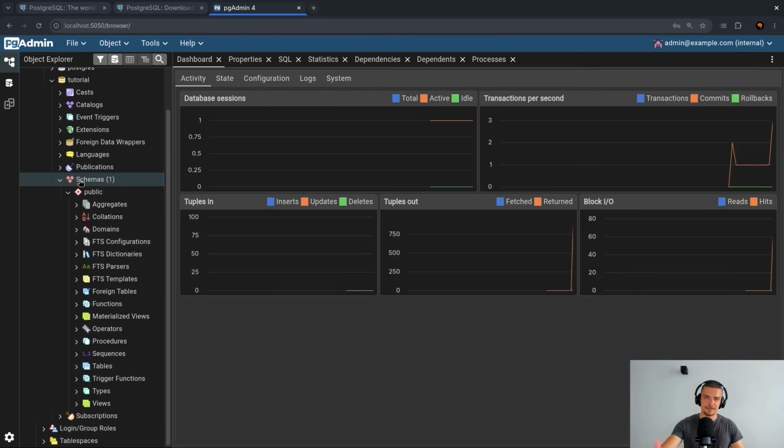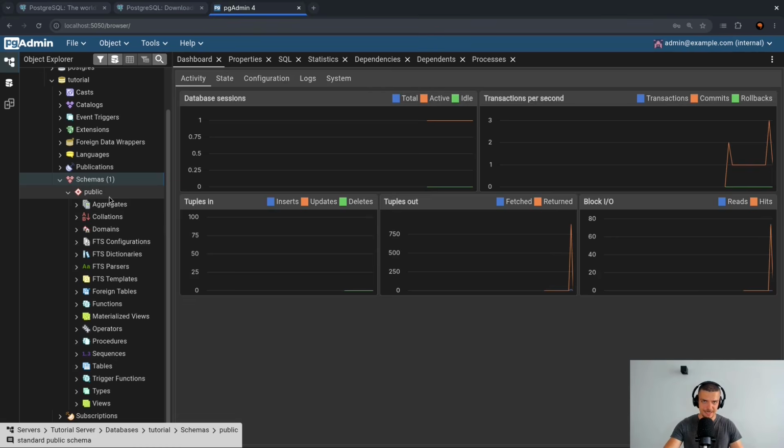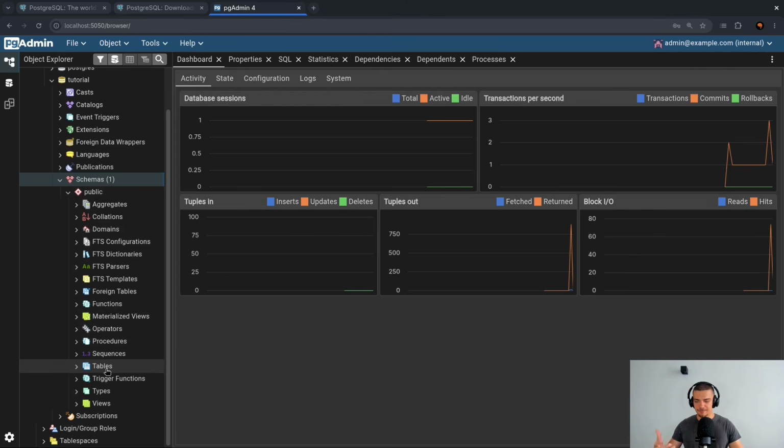And in schemas, the thing that we're going to focus on in this crash course are the tables. And tables are basically just structures, you could say, where we store data using rows and columns. So if you have a people table, for example, you would have the columns name, age, occupation, gender, whatever, and then the rows would be the individual people. So Mike, male, 30, programmer, something like this. So this is what a table is, and multiple tables in combination with all the other stuff that you don't know about yet make up a schema. Schemas, you can have multiple of those in a database, and you can have multiple databases in a server.